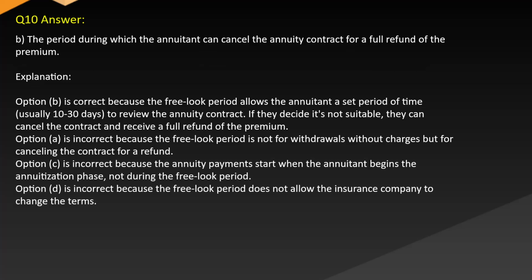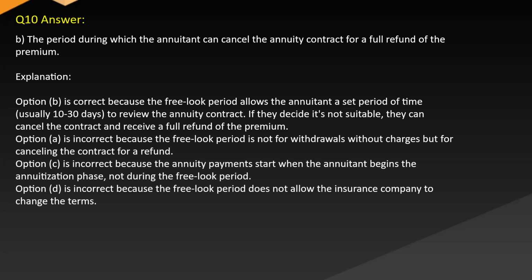Answer B. The period during which the annuitant can cancel the annuity contract for a full refund of the premium. Explanation. Option B is correct because the free look period allows the annuitant a set period of time, usually 10 to 30 days, to review the annuity contract. If they decide it's not suitable, they can cancel the contract and receive a full refund of the premium.